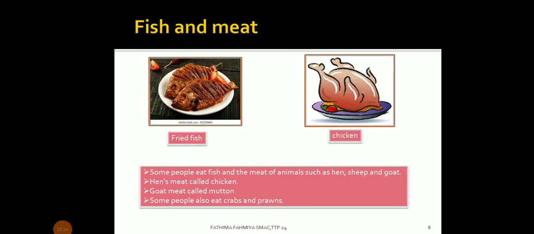Fish and meat. Here is fried fish. In the second picture you can see chicken. Some people eat fish and the meat of animals such as hen, sheep, and goat. The meat of hen is called chicken, and goat meat is called mutton. Some people also eat crab and prawns.